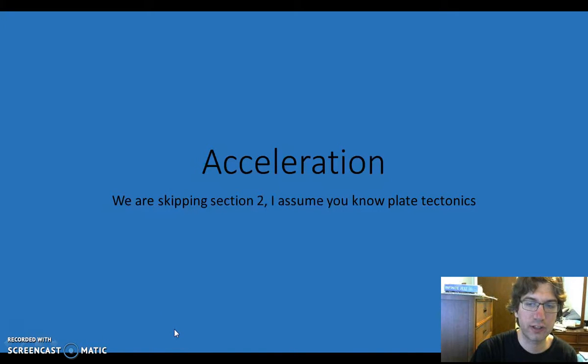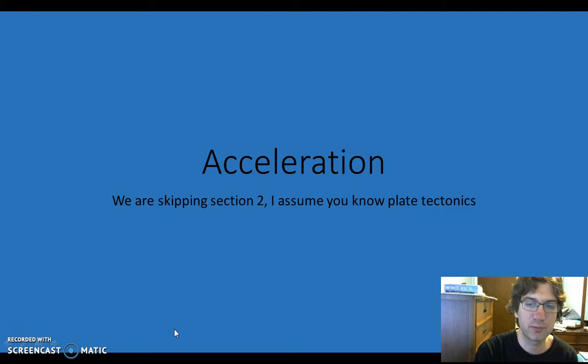Our next section is actually going to be section 3. We're skipping section 2. Section 2 is about plate tectonics, so I'm not really going to get into it. I'm assuming you learned that in other years. But section 3 is about acceleration.